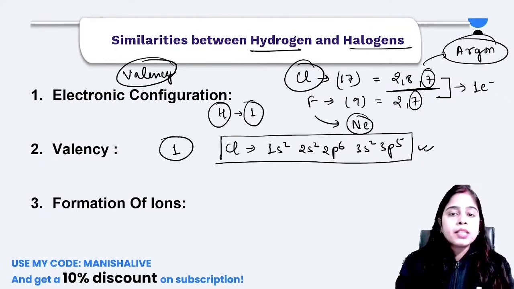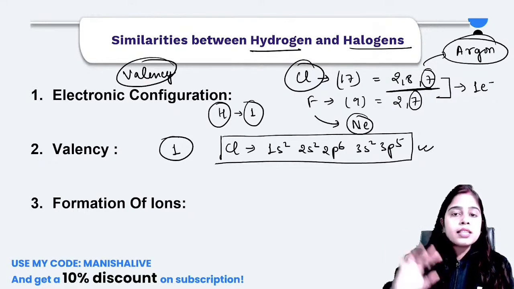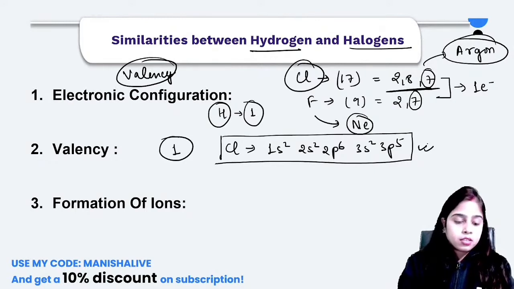You have to study about the principal quantum number, azimuthal quantum number, and magnetic quantum number. These three quantum numbers you must know. Then you must know the Aufbau principle. So all these things you should know in order to write this type of electronic configuration.